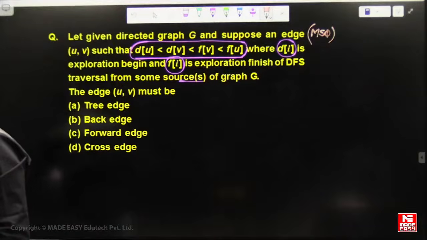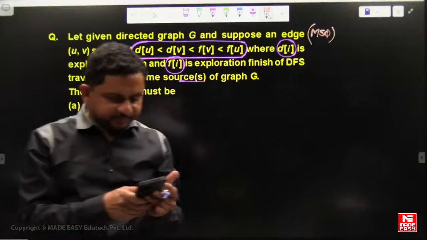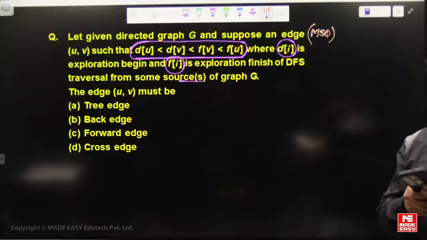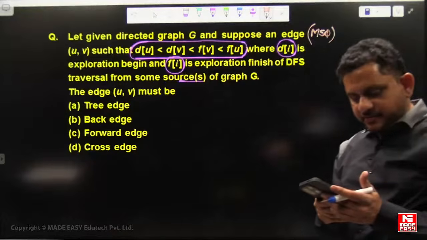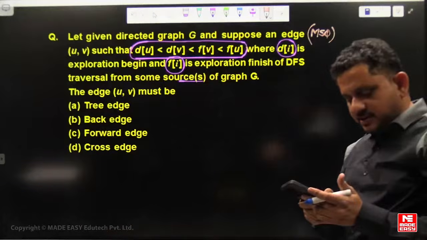Right. So options: Ashutosh says C, Sneha says C, and Vartika is also saying C.